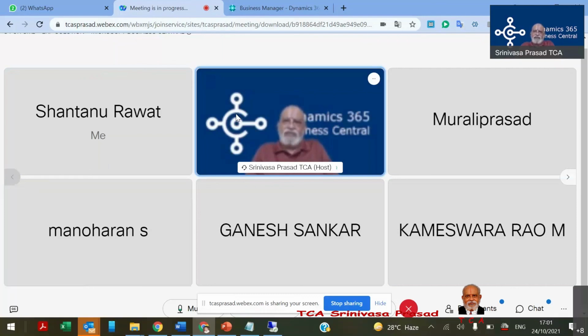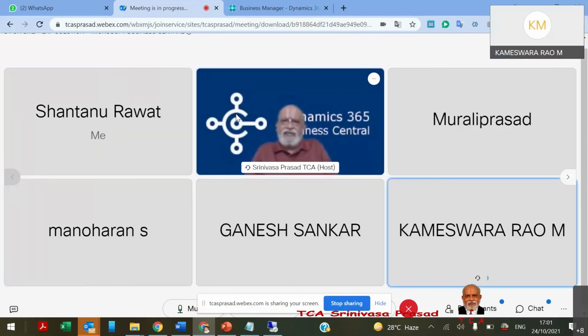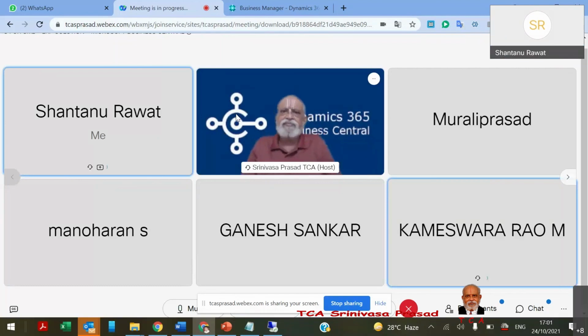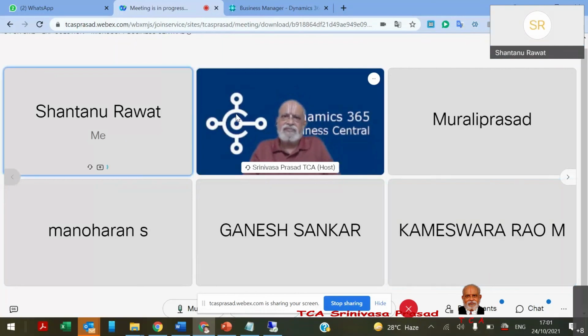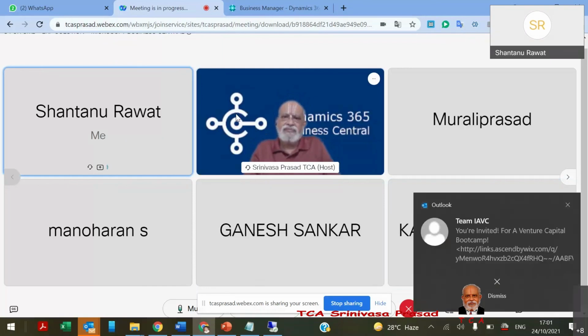On the compliance side, how is it suited, sir? Compliance, like GST return filing, all of that is there. We have many clients beyond 500 crore turnover using NAV, not BC but the previous version, and all the e-invoicing and everything is happening.